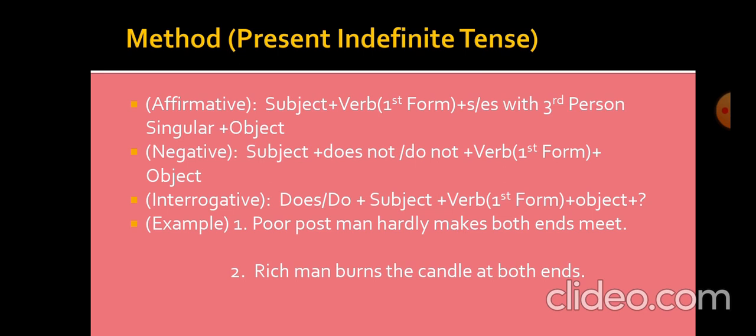In interrogative sentences, same helping verb will be used, does or do plus subject plus verb first form plus object, and at last you will write question mark. Now we will discuss examples of this tense, that is poor postman hardly makes both ends meet. Poor postman is third person singular. We will write s with first form of the verb, that is makes.